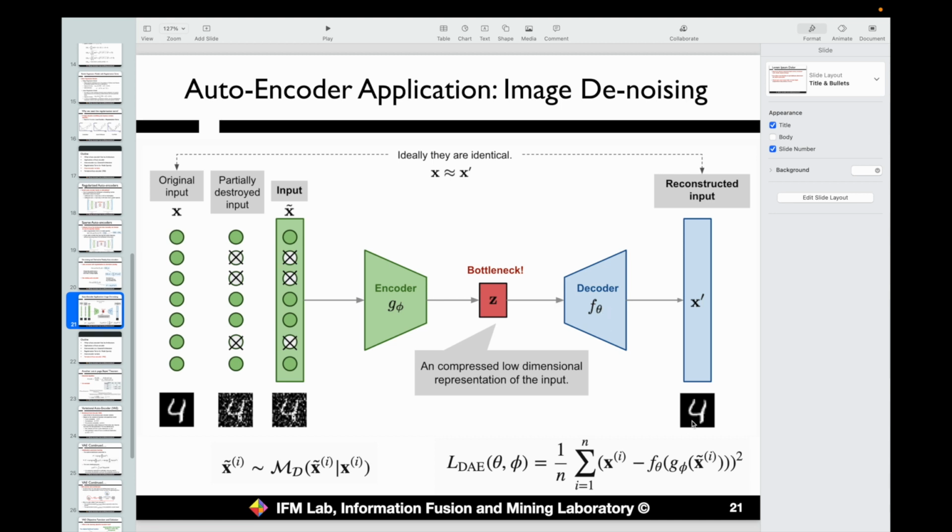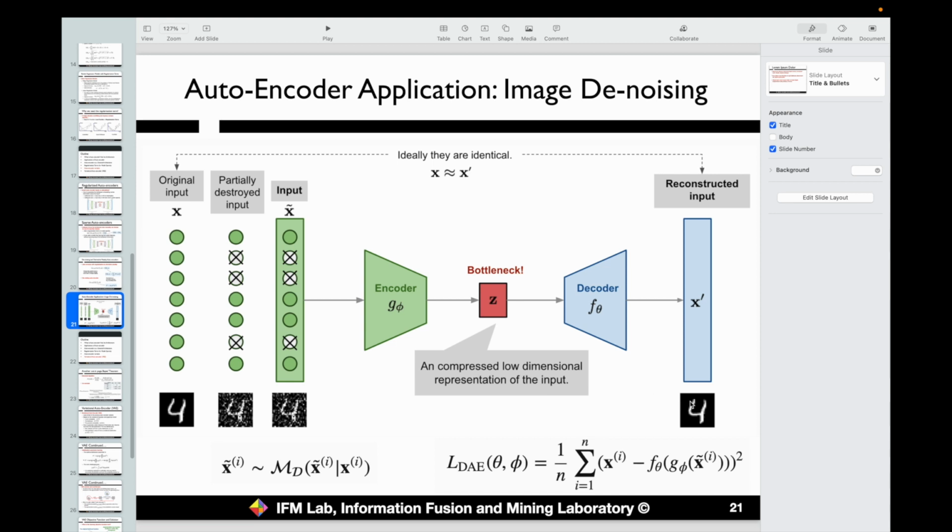Then, how can we guarantee this output will be as clean as possible? We want to minimize the difference between this reconstruction output and this clean ground truth without noise. We know this one was constructed from the noisy input, and we want to minimize the difference from the ground truth without the noise. In this way, we can build an autoencoder which can do the denoising. We can train this model based on the training set. Given a data set, we can do the corruption on the original data and build such a model. This model takes the noisy input, and we can construct a clean output instead.